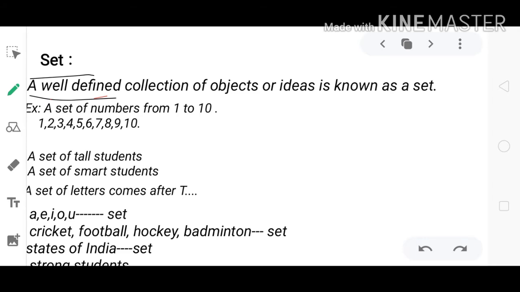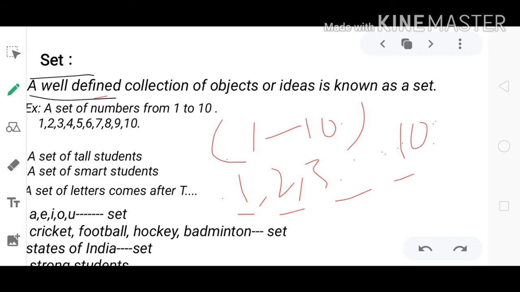Now take an example: a set of numbers from 1 to 10, like 1, 2, 3, 4 and so on up to 10. Here all are variables. This is well defined because you can list all the numbers. So all this information is going to be a set. So this is called a set.